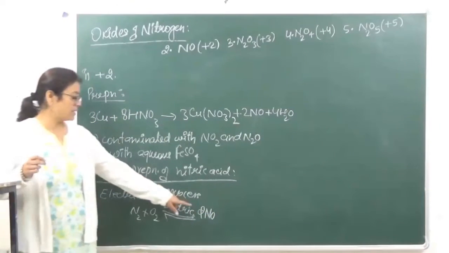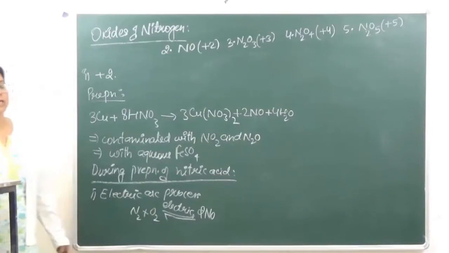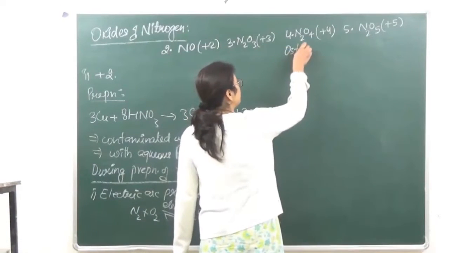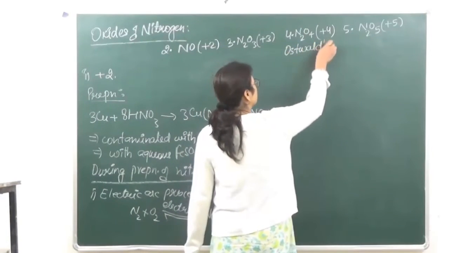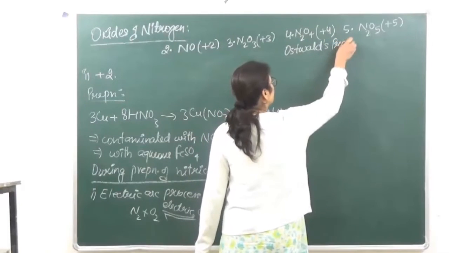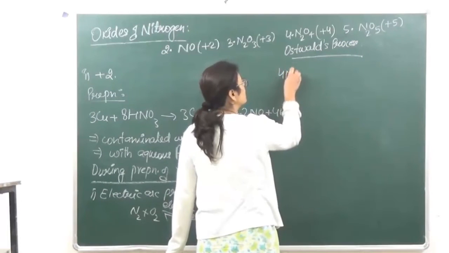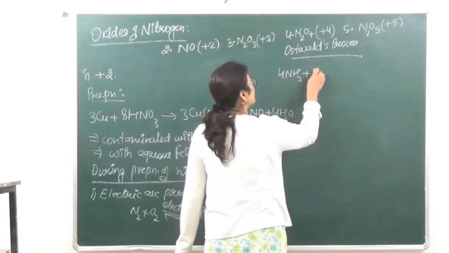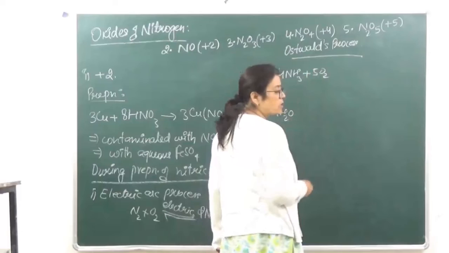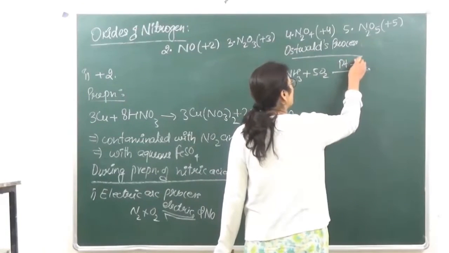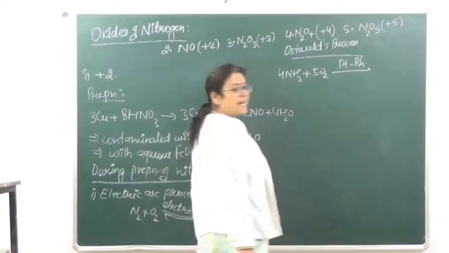Then this nitric oxide is further reacted to produce HNO3. In a similar manner, Ostwald's process may be used for the preparation of nitric acid. We have ammonia oxidized with oxygen in presence of platinum or rhodium as catalyst.